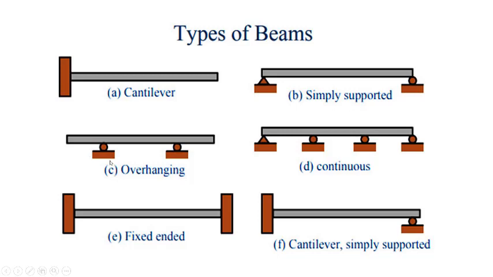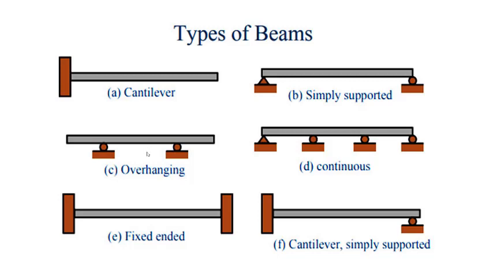Okay, now moving on to the third type of beam, which is overhanging. Overhanging is nothing but some portion of a beam is beyond the support. It is extended beyond the support. So in this case, you can see that beyond this roller support, the beam is extended. So this portion is overhanging from the support. So this type of beam is called an overhanging beam. Clear? So number of reactions, two roller supports means we'll get two reactions.